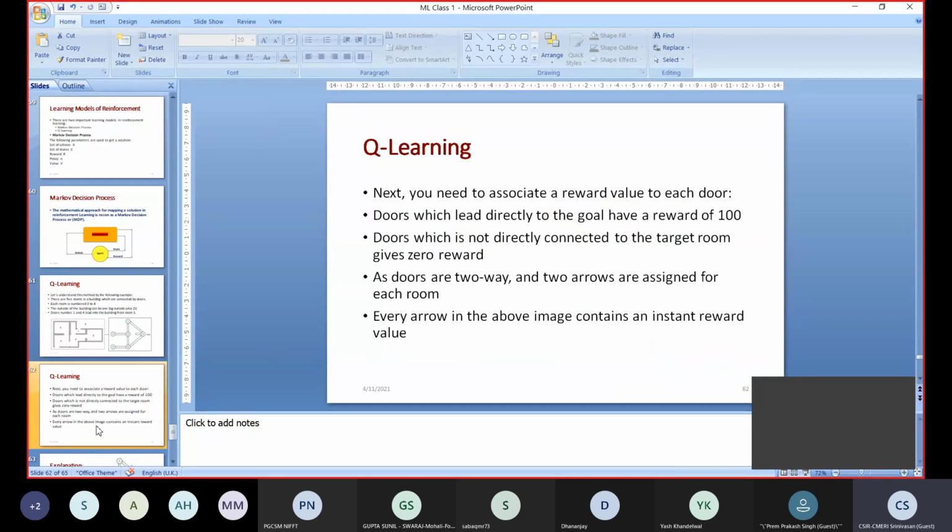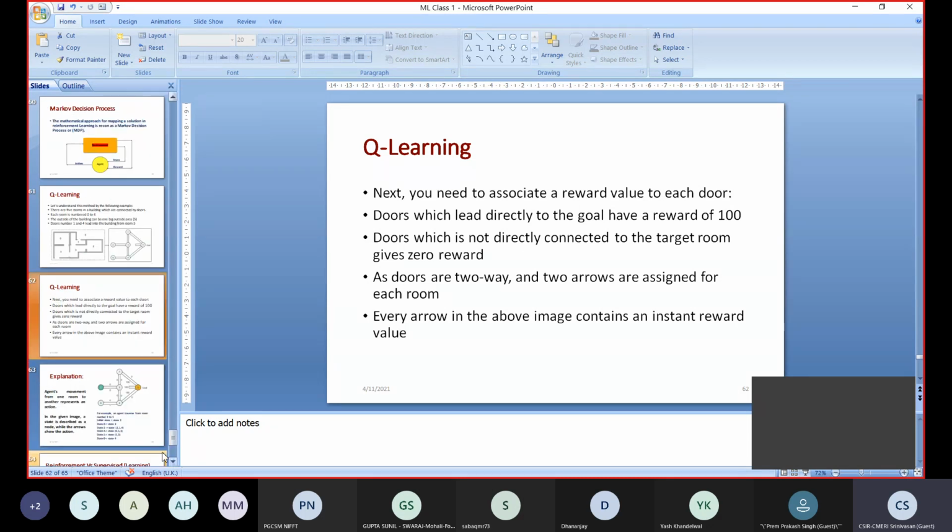Remaining all the door entries or exits will give 0 reward. A door which is not directly connected to the target room gives 0 reward. That means the doors directly connected to the garden give reward 100, and the ones not connected give reward 0. Yes, as for doors, two ways, two arrows are associated. Let us see the next figure. Hope you will understand.